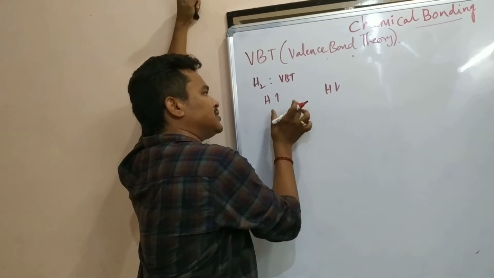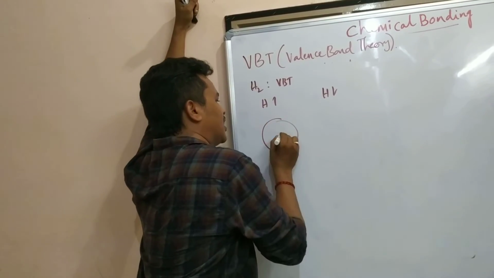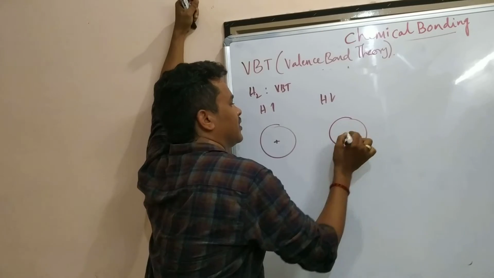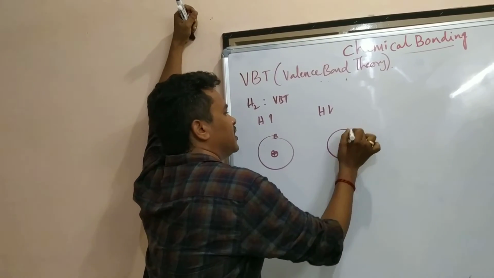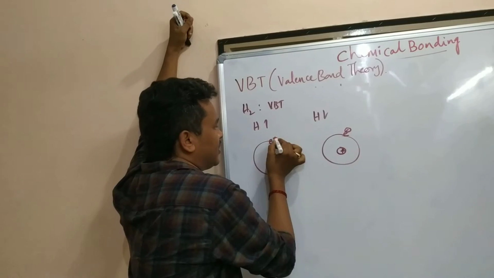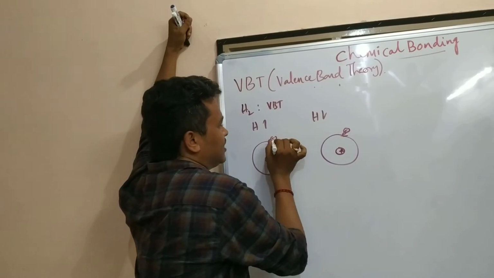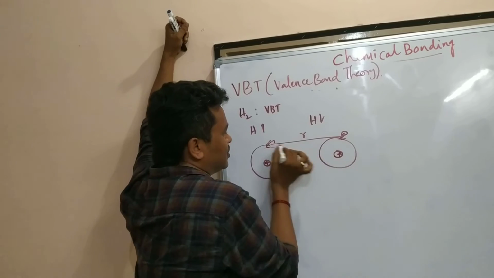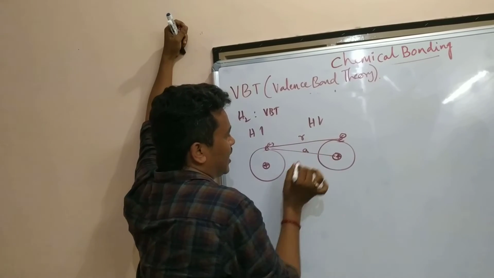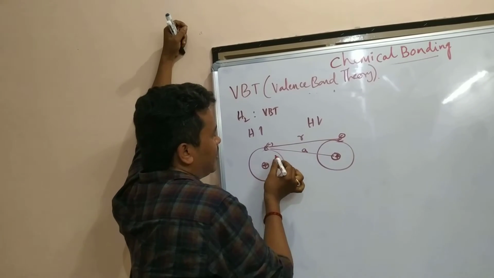When two atoms come together, there is a nucleus and an electron in each. Electron with electron gives repulsive forces, and this electron with this nucleus gives attractive forces.